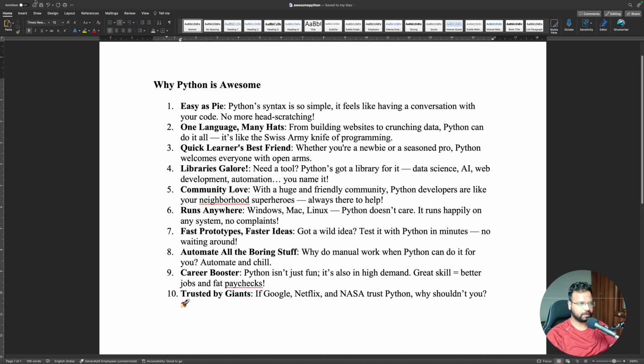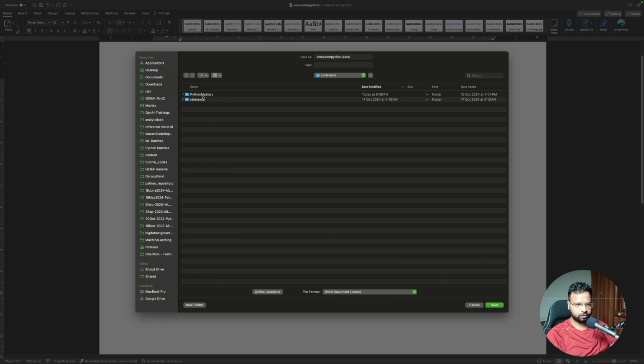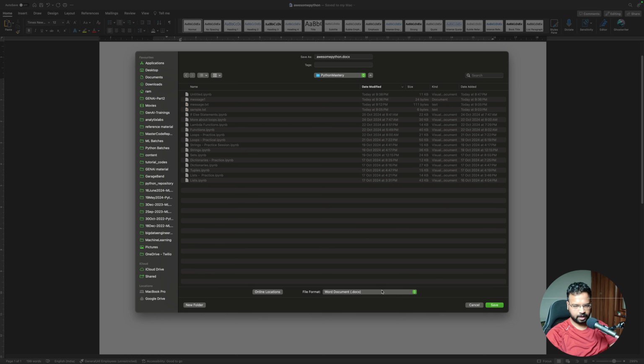I'm going to take this file and save it to this folder. This is the folder in which we are currently working, and I'm going to save it as a text file. You have to save it as a text file because if you save it as a doc file, then you may not be able to read it directly. There will be some other steps in between, so we are avoiding that right now. I'm just going to save it as a normal text file so that it gets encoded in the way that we are going to expect it.